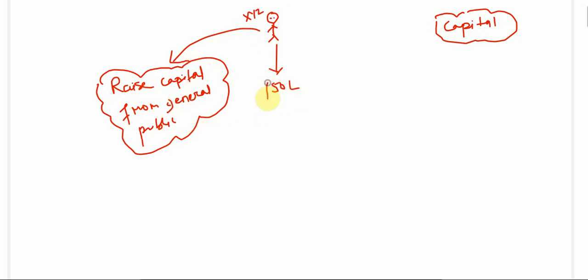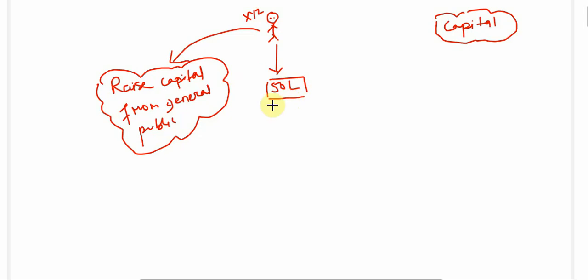But if he directly goes and asks for 50 lakh from the general public in one go, I don't think there will be any person willing to take the risk of investing 50 lakh rupees in a new company, because there's a risk factor: you might not get the money back if the company is not doing well. So XYZ might not attract investors if he just asks 50 lakhs from one person.